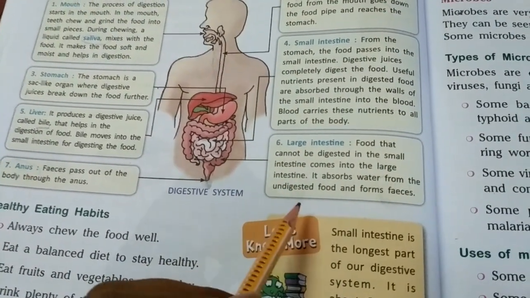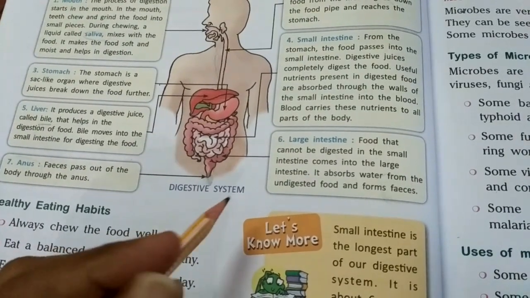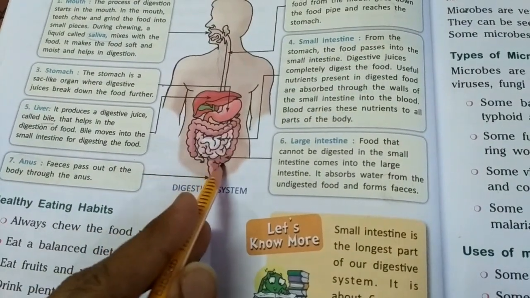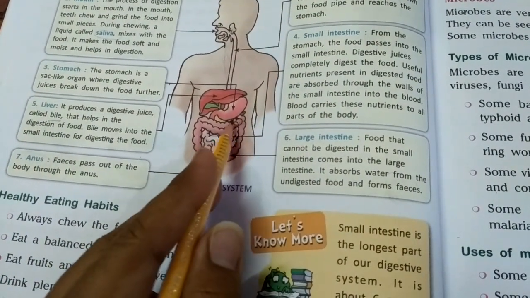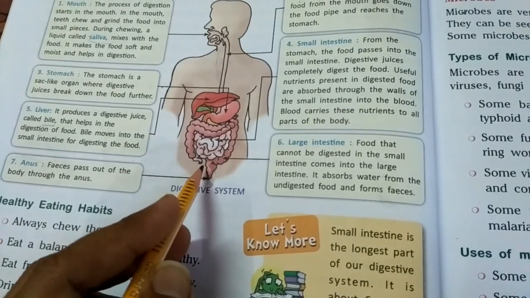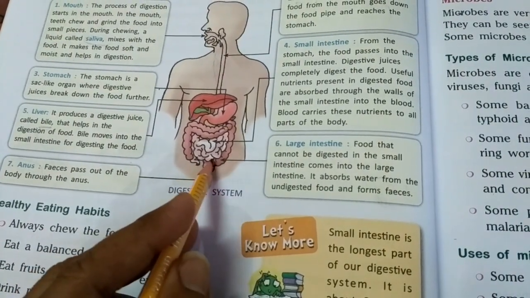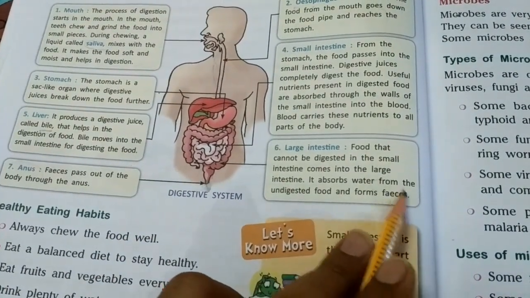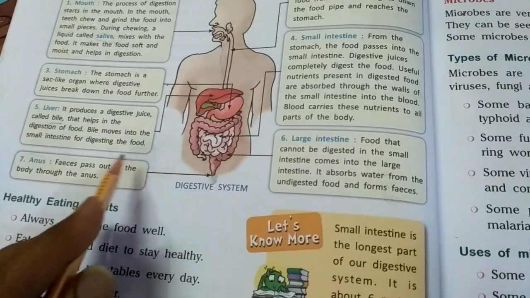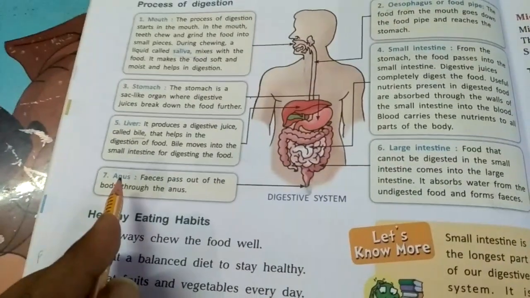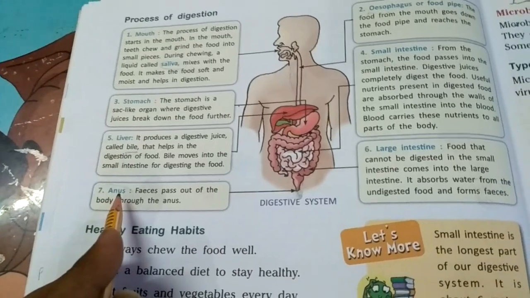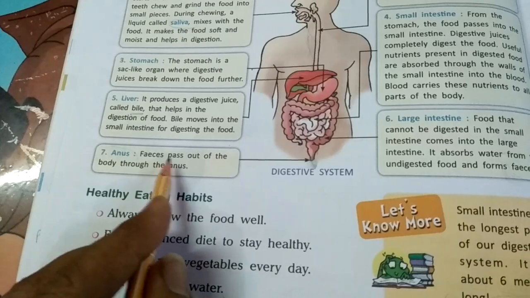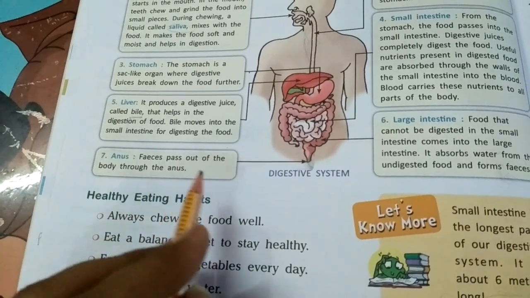Its simple function is that whatever food remains undigested comes to this large intestine, and here the extra water present in this undigested food item is absorbed. After absorbing the extra water, whatever waste material is left over is converted into feces, or the solid waste, and this solid waste is excreted out through the last organ of the digestive system, that is called the anus. That is what is written over here, that feces pass out of the body through the anus.